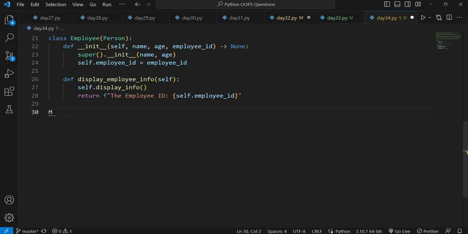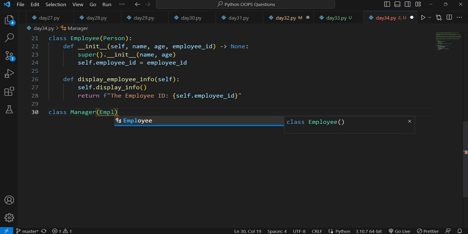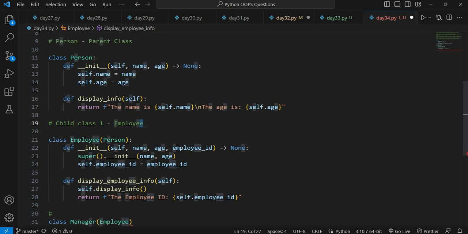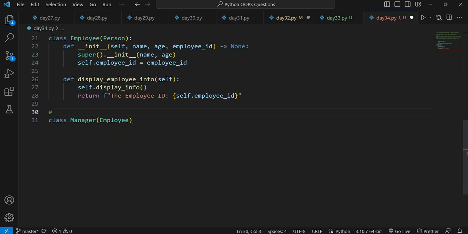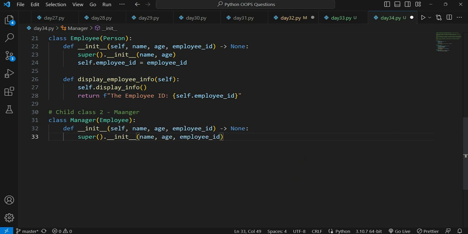So we will be writing here class manager, close it by parenthesis, and putting the name of the parent class. First of all I will be putting a comment here that this is child class 2, that is manager. After putting this class we have to put a colon here, and I will be writing def init and press enter key. You will be seeing 3 instance attributes already there.